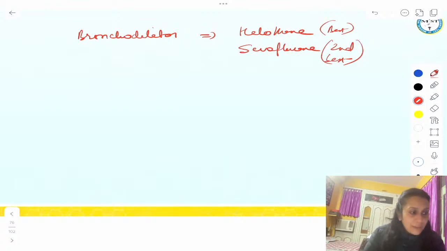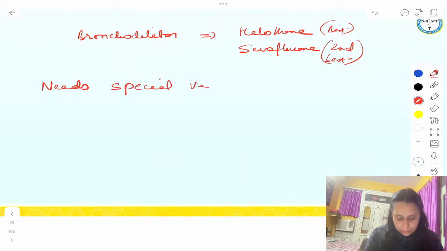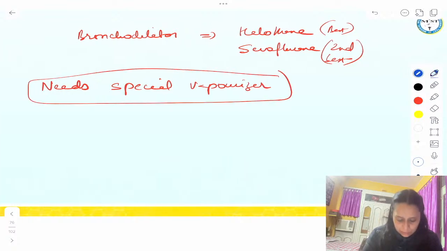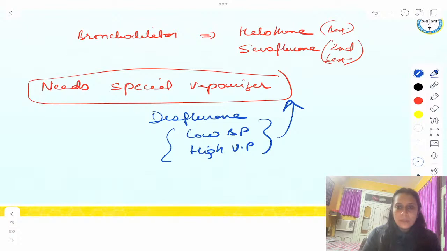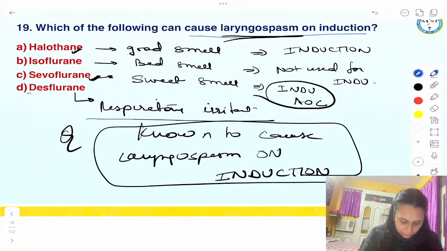Okay, guys. Which agent needs a special vaporizer? Answer is your desflurane. Desflurane has a low boiling point and high vapor pressure. So it needs a special vaporizer. Got it? The rest of the agents can be given by a similar kind of vaporizer. Desflurane needs a special vaporizer.